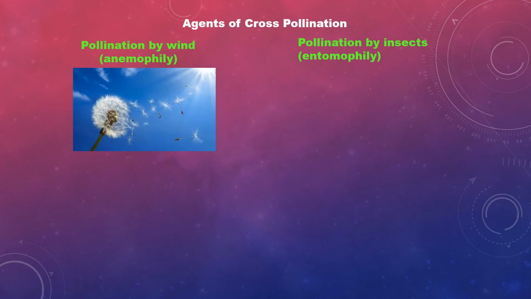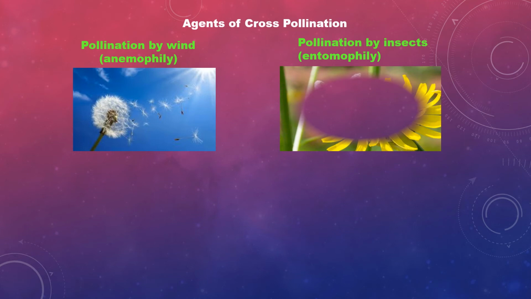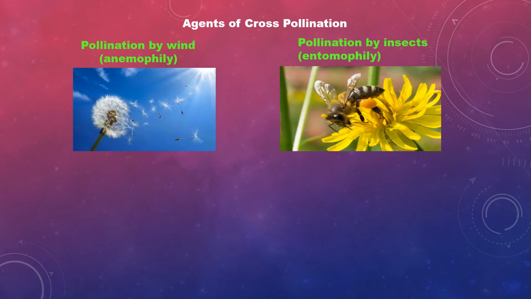Next, pollination by insects, otherwise called entomophily. Flowers attract insects by being brightly colored, having some smell and nectar. The pollen grains are larger in size and the exine is pitted, with a sticky stigma. Approximately 80% of pollination is done by insects.